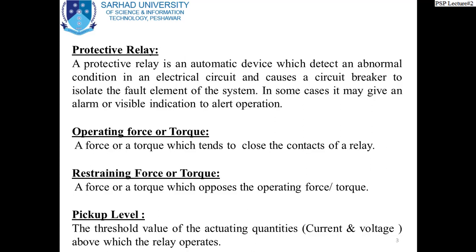Let's say, for example, we have a current operated relay and the pickup level of that relay is 5 ampere. Then the relay will operate when the current just exceeds 5 ampere. Below 5 ampere, it will not operate. This is the pickup level of a relay, and this terminology is normally used in practice.